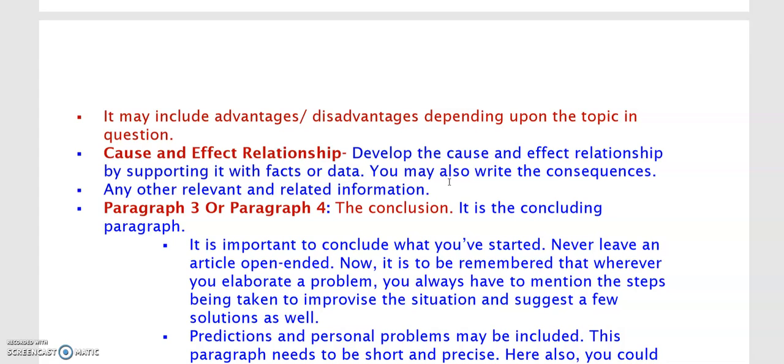You can present causes about it. And then the effects, what happens in such a situation. You can also write the consequences, that is the output, the result in the end, what happens. And you can put all these things with facts and data. That is to say, if you have, for example, a questionnaire, you can say that 90% of the people in my area are suffering because of the water supply problem. You can put this kind of facts and data in it. Any other relevant and related information? Yes, anything else that is important about the topic, you can add that also, but just in 2-3 lines.